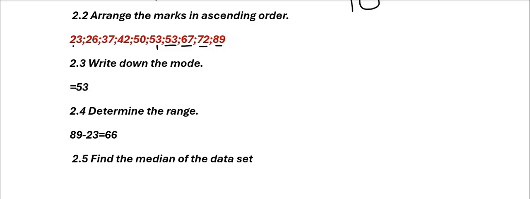Here we have 1, 2, 3, 4, 5, and here we have 1, 2, 3, 4, 5. What do we do when we have 2 numbers in the middle? This is our median, right?